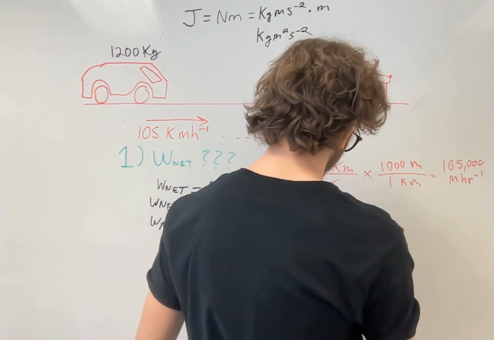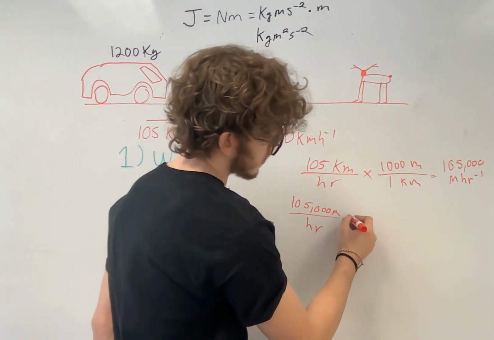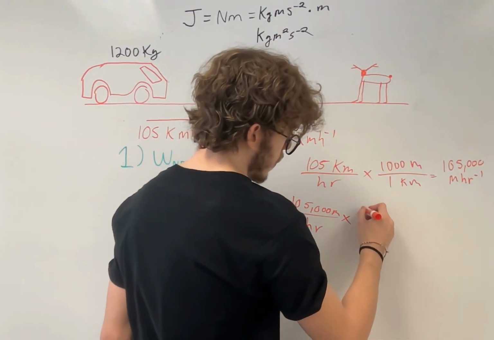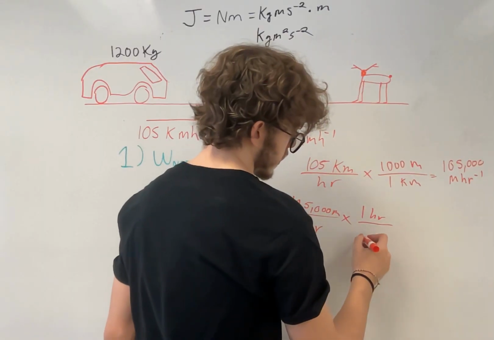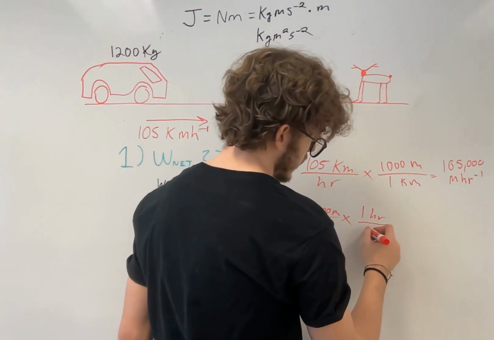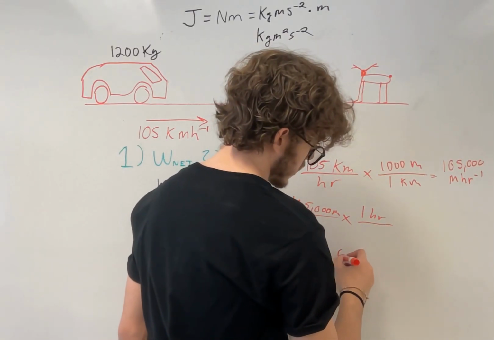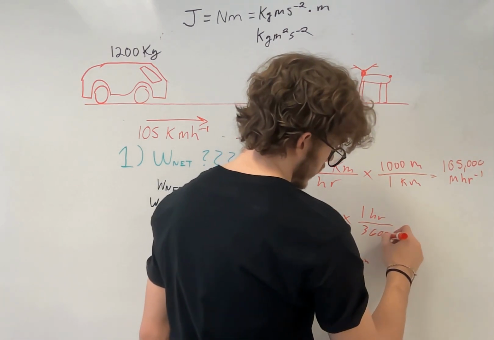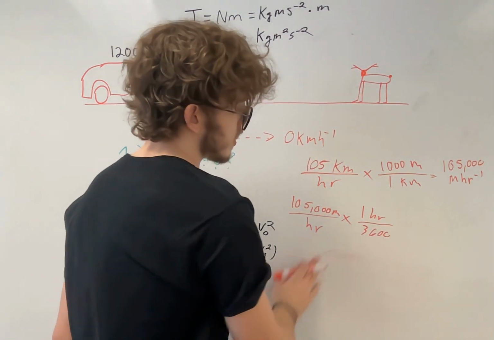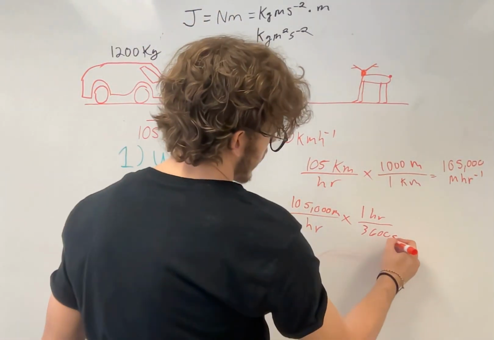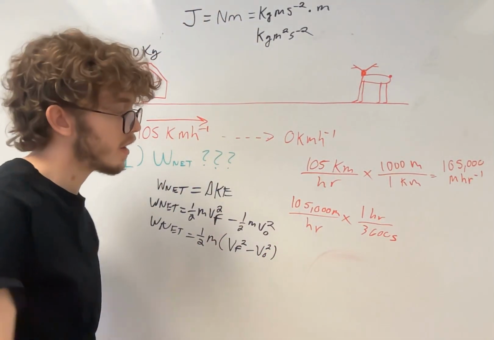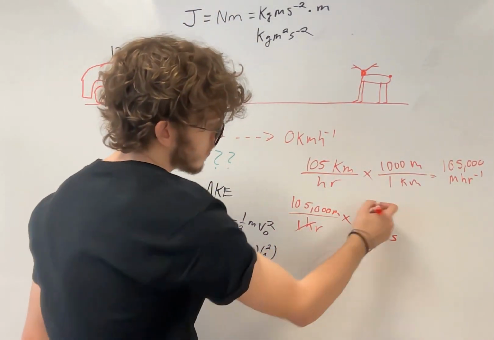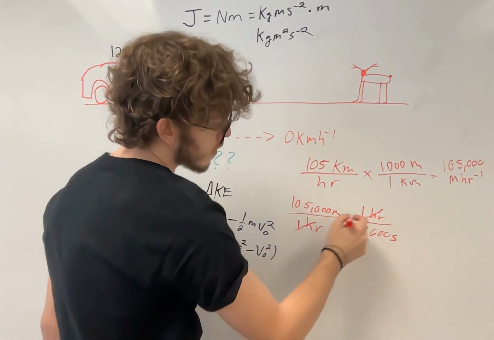This is why I do this per hour. So we know that 1 hour is equal to 60 minutes. How many seconds are in a minute? 60 times 60, 3,600 seconds per hour. Notice how these units will cancel, and we're going to get meters over seconds.